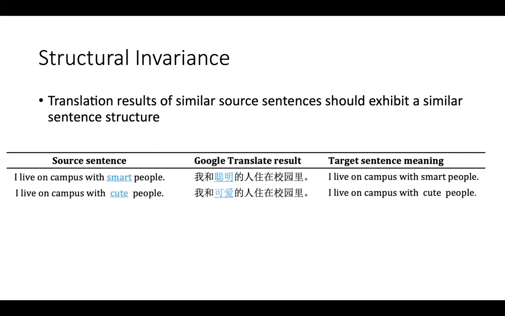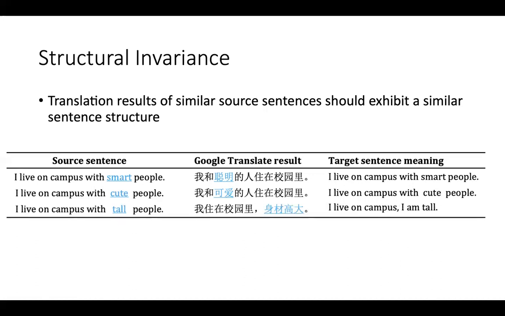For example, the two sentences on the left-hand side look quite similar, only one word difference, and the third sentence also looks similar. However, their translations are quite different. The first two translations are very similar, and the third translation has a quite different structure. And we observe that the translation of the third sentence is incorrect. Its meaning is, I live on campus and I am tall.